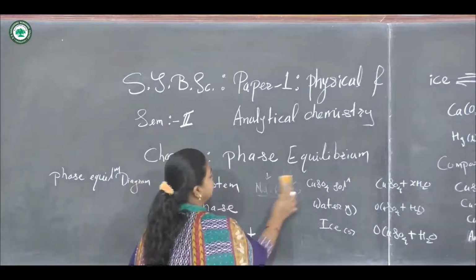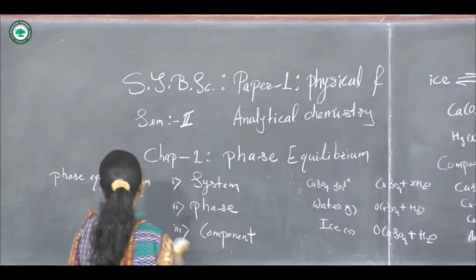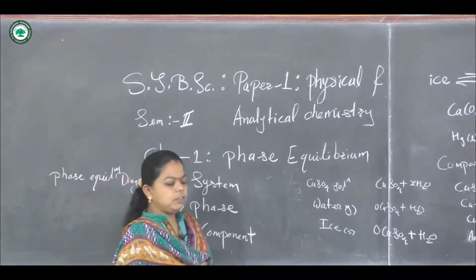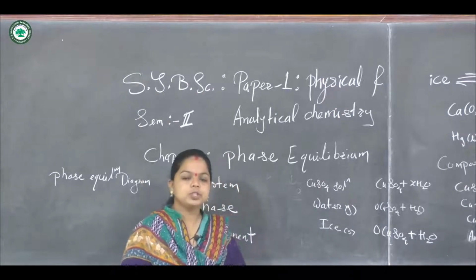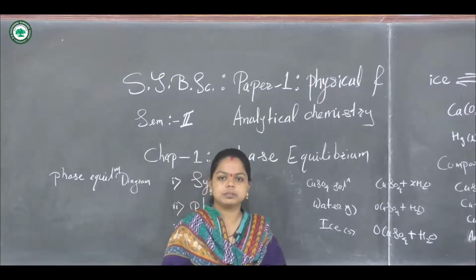So we can take different types of examples, and a phase equilibrium diagram can be drawn for this particular system.